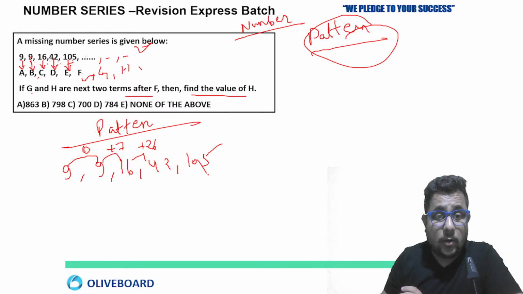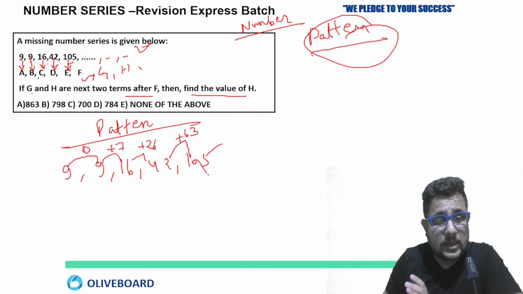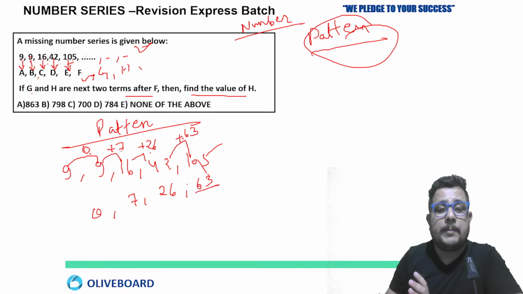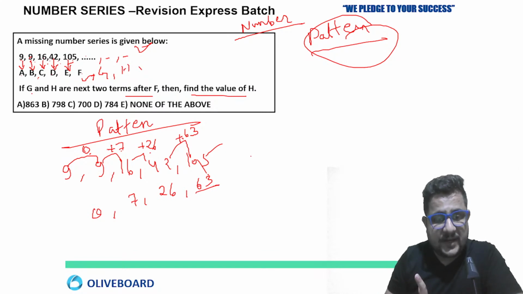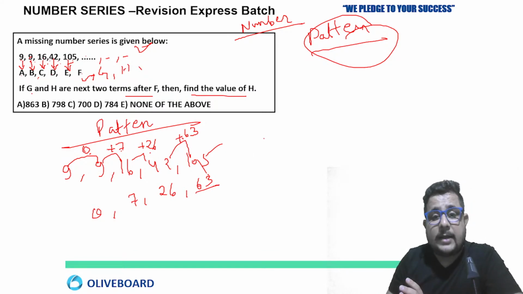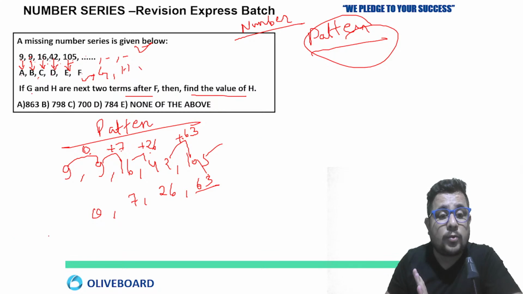Now 42, then 42 to 105 is plus 63. If you look at 0, plus 7, 26, 63, can anyone see any logic here? One thing I told you, you have to remember the cubes and squares differences, and the values of all squares and cubes for 1, plus or minus 1, and 2, plus 2, minus 2.